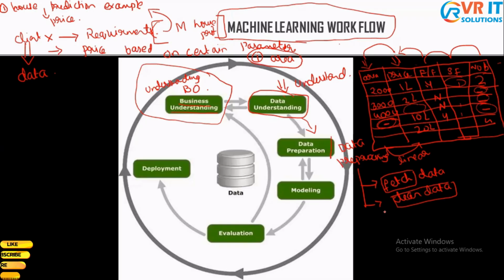So in this process of data preparation, we are going to clean our data. What do I mean by cleaning our data? In our example, we just took two parameters, area and price. So I'm going to remove these columns, which are unwanted for me. I'm just going to discard these columns. And I'm going to discard some of the rows, or replace these values with the mean of this column. So this is what we do in data cleaning.